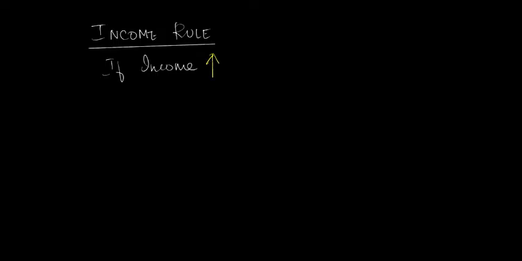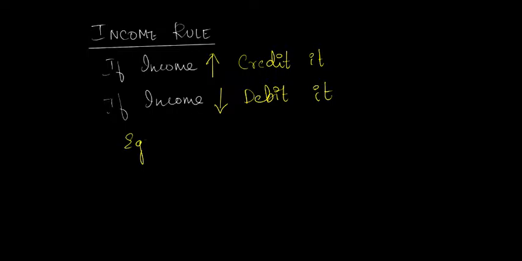Income rule. According to this rule, if income increases to the business, then it should be credited, and if there is a decrease in the income for business, then it should be debited. Let's take the example of sale of goods for cash, which is a normal business transaction.